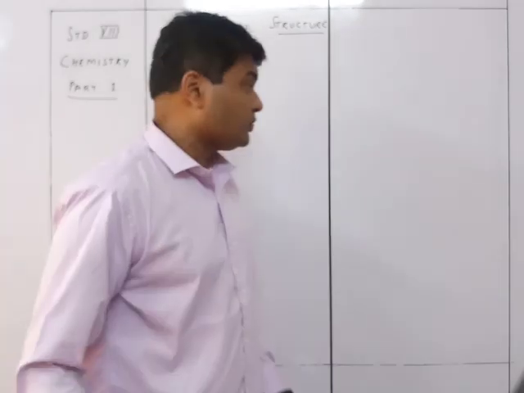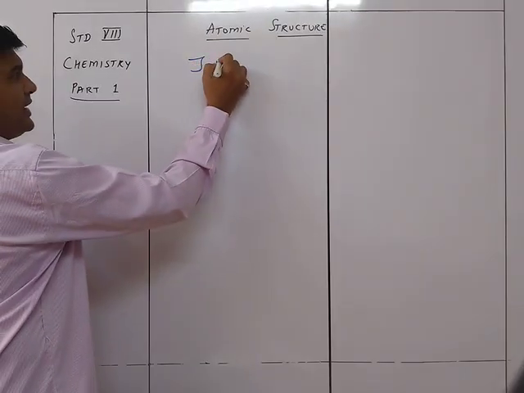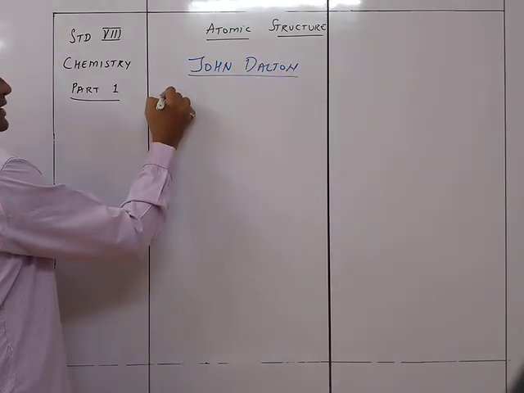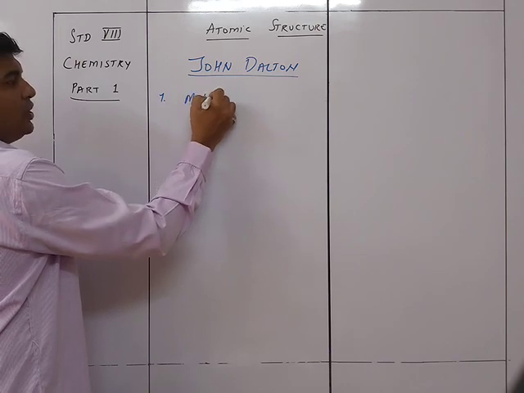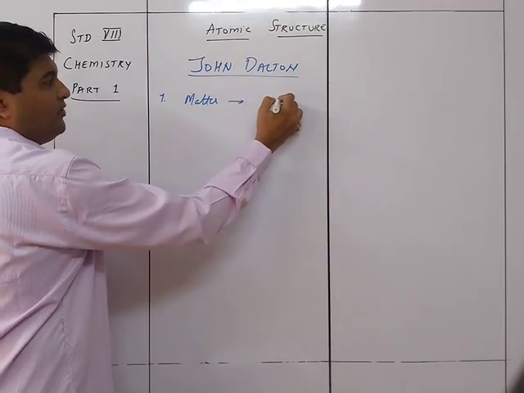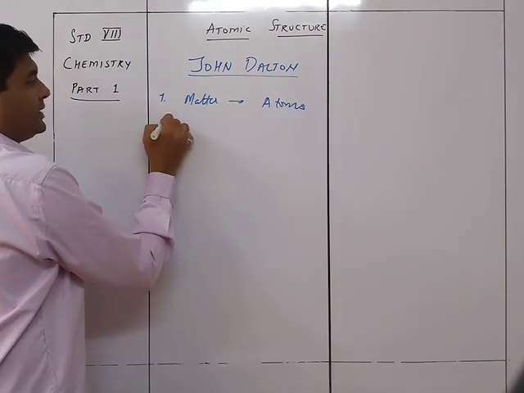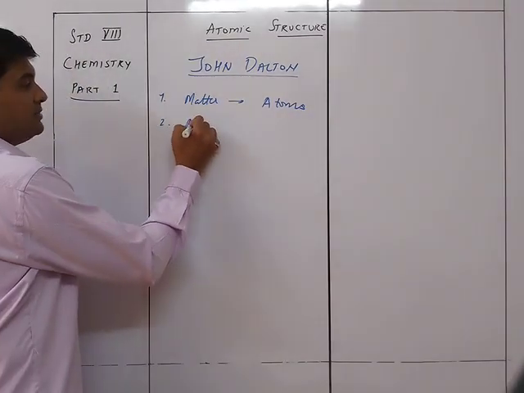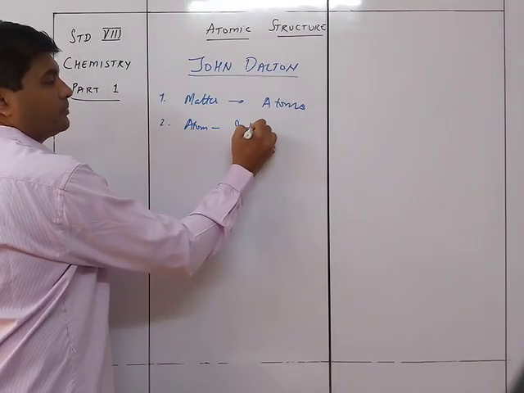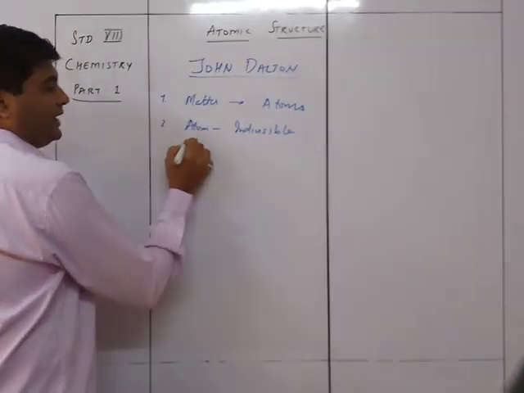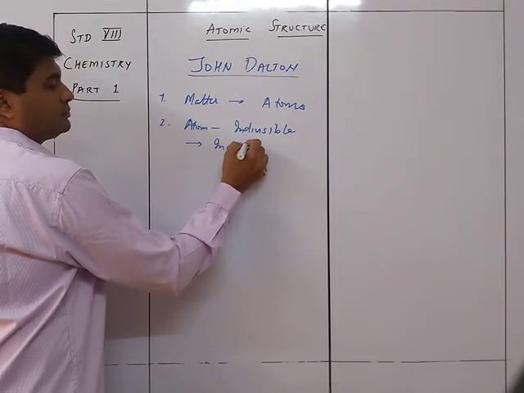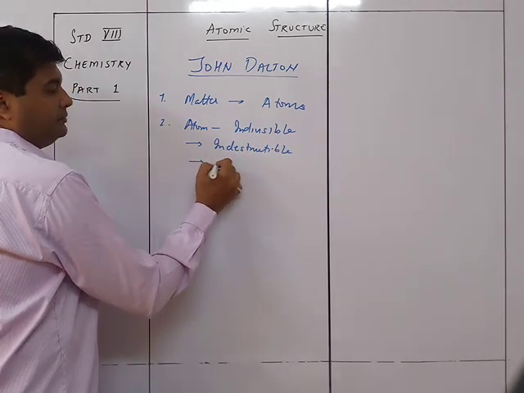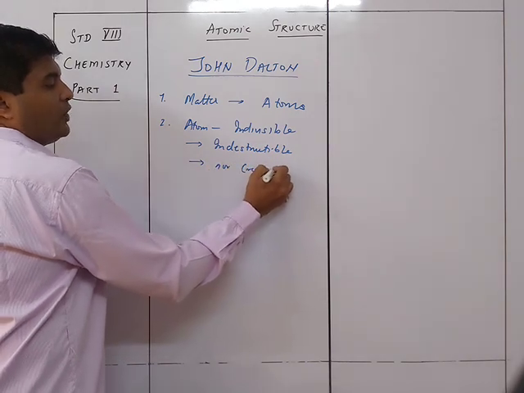So what are the different 5 things that he gave you? First of all, John Dalton gave us the 5 postulates. First thing is that matter consists of atoms. Matter is made up of atoms. So that is the first thing, that all matter is made up of atoms. Secondly, it is given that atoms are indivisible and they are indestructible and cannot be created. So it cannot be created, nor can it be destroyed.